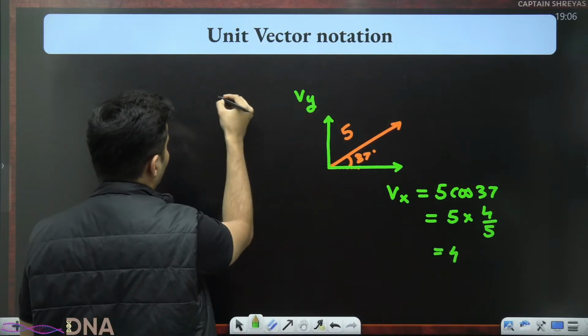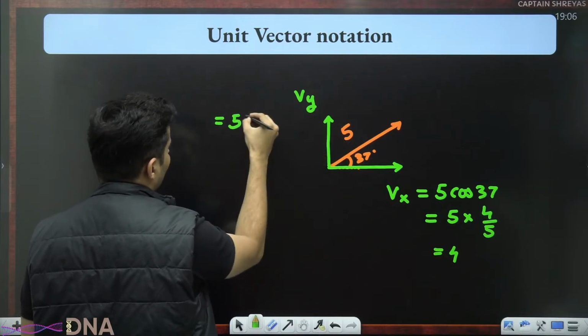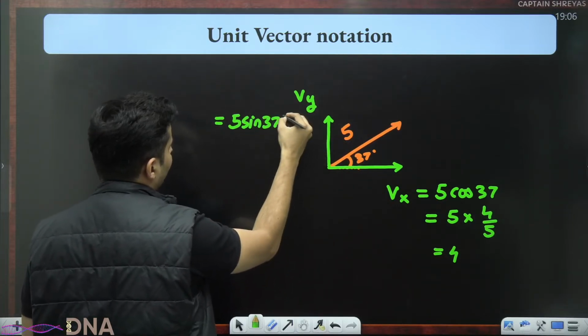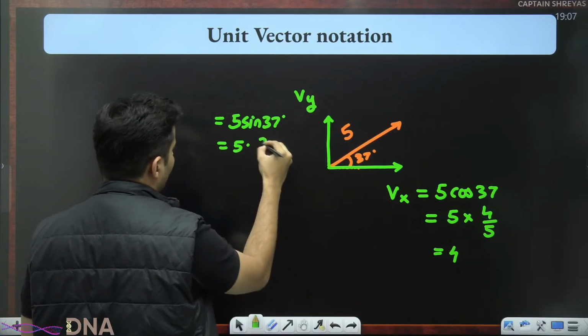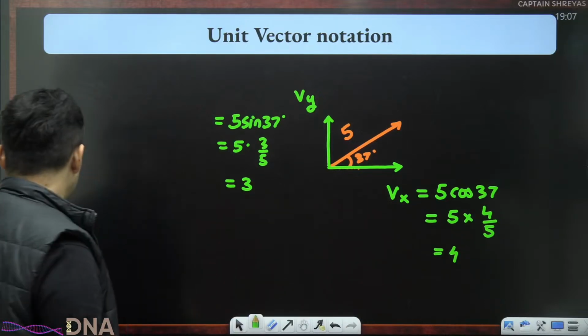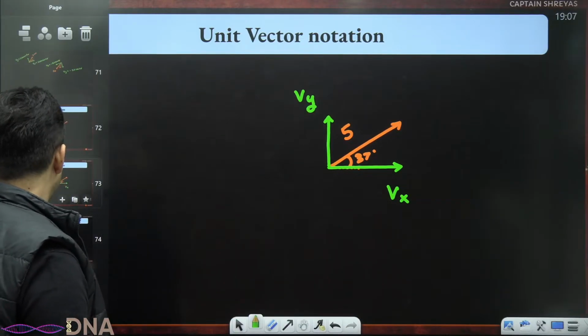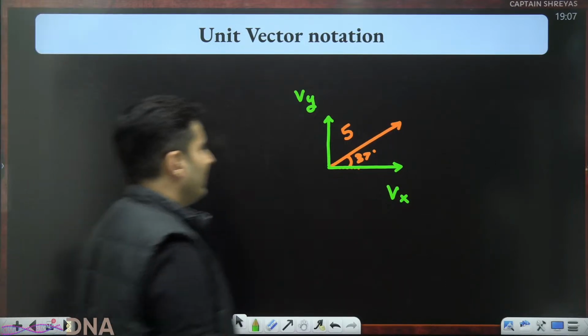Y component will be nothing but sine because it is far. So 5 sine 37. Sine 37 is nothing but 3 by 5. 5 cancel. So it will be 3 units. So therefore, the actual components are Vx and Vy.